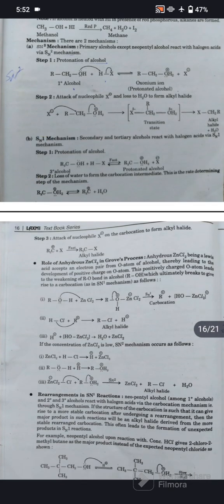Role of anhydrous ZnCl2 in Groove process. Anhydrous ZnCl2, being a Lewis acid, accepts an electron pair from the oxygen atom of alcohol, thereby leading to the development of positive charge on the oxygen atom. This positively charged oxygen atom leads to the weakening of the R-O bond in alcohol, which ultimately breaks to give rise to carbocation as in SN1 mechanism as follows.